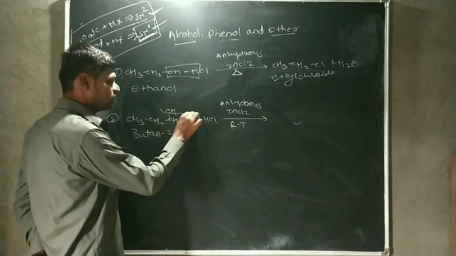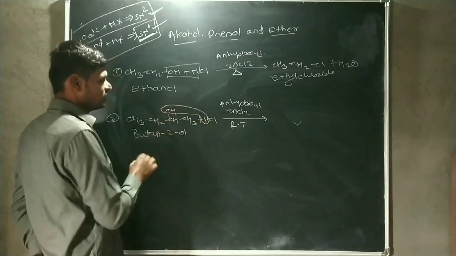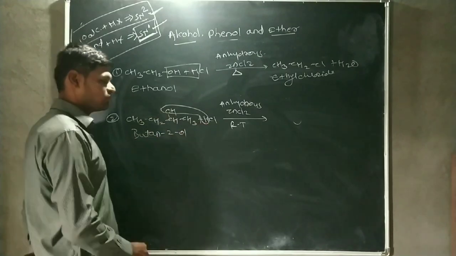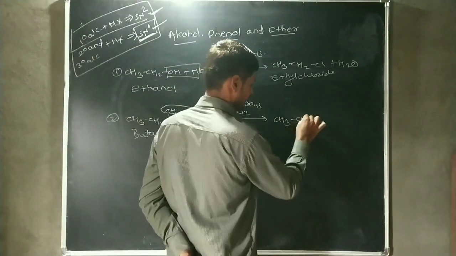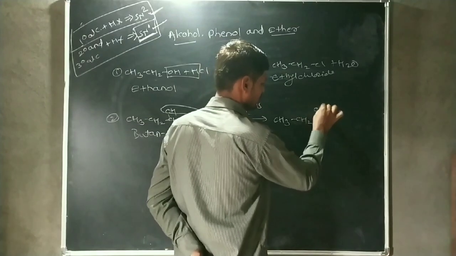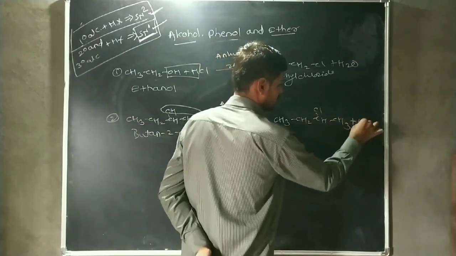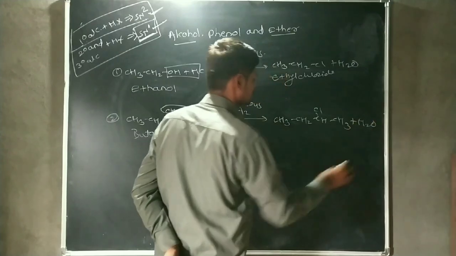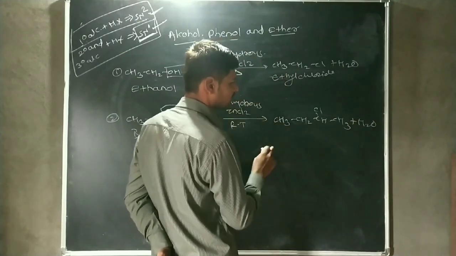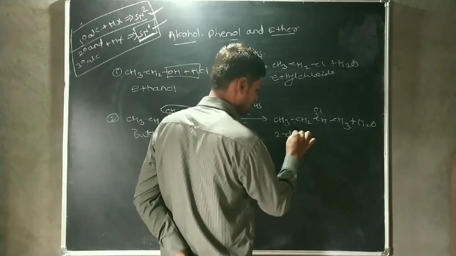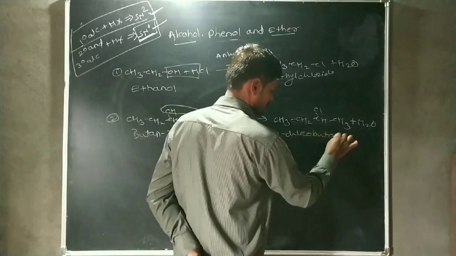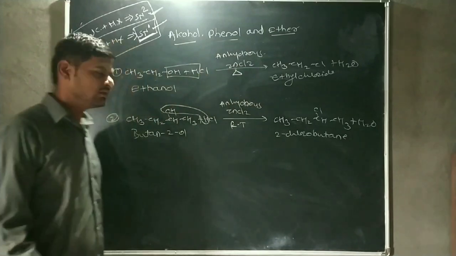Then a water molecule is eliminated, the hydroxyl group from the alcohol and hydrogen from HCl, and there is a formation of secondary alkyl chloride plus H2O. That means 2-chlorobutane is formed.